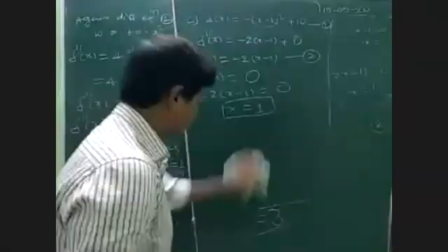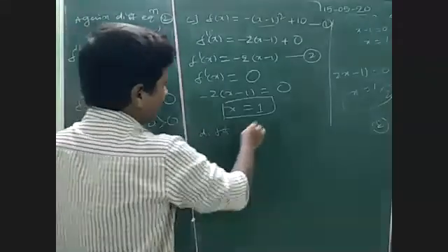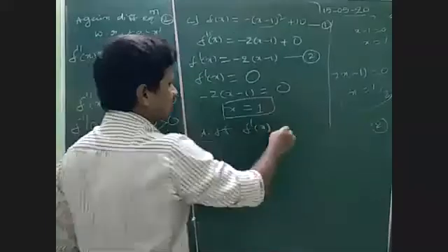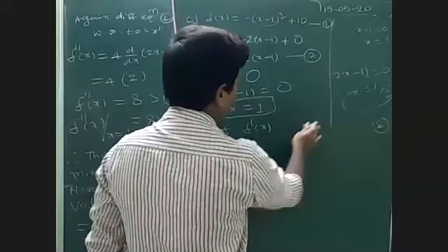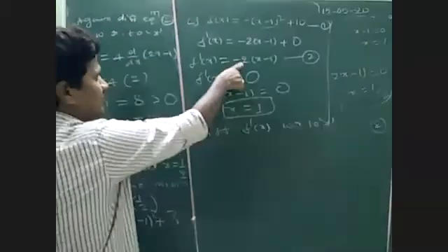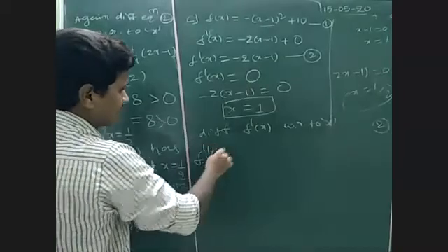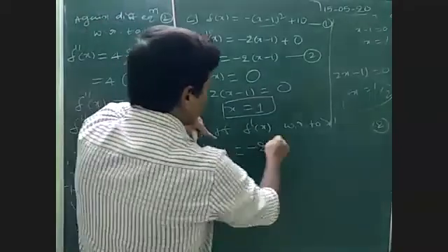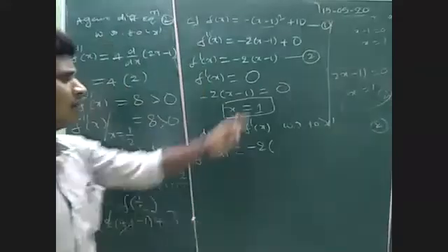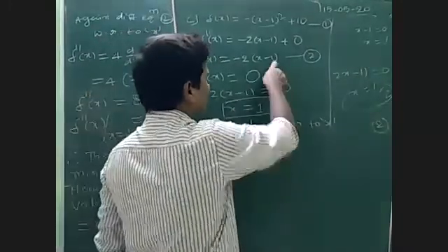After this, differentiate f dash of x, means equation 2, again with respect to x. We will get f double dash of x. F dash of x already we are having, find f double dash of x is equal to minus 2 times of what is the derivative of x? 1. What is the derivative of 1? 0.